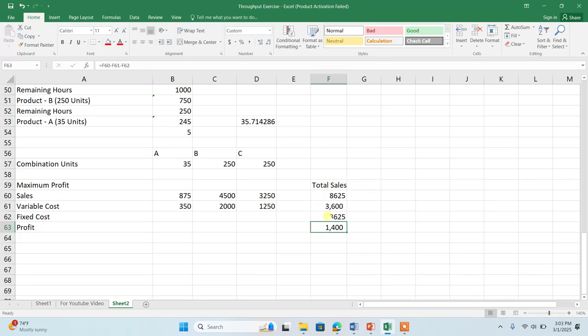This is the maximum profit which I can earn with this combination and with the given limited resources, the bottleneck. If you want to try a different combination, for example, producing 50 of this and 150 of this, my dear, whatever combination you want to create, you can test it, but your profit will not be more than this one. Hopefully you get it. This is how we calculate the maximum profit and the optimal combination of units by considering the limited resources, the bottleneck.